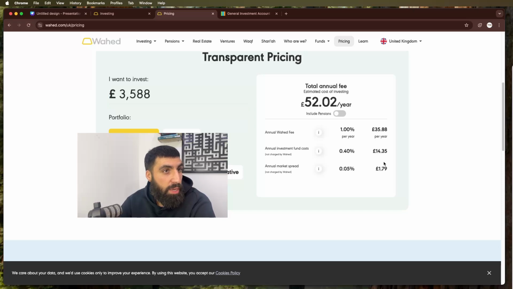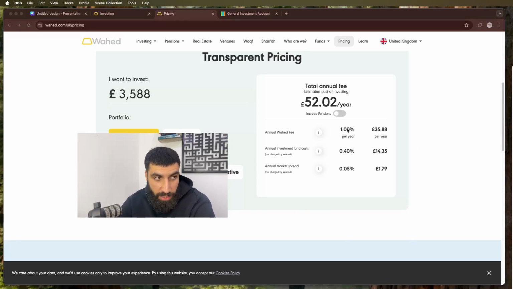But if we just stop here for a second and think, we can see exactly the funds that Wahed invests into. And I'm telling you that you can buy these exact funds on other platforms. So now the question is, do other platforms charge lower fees than Wahed, or do they charge the same fee as Wahed? Because if you can recreate exactly what Wahed do on another platform cheaper, why don't you just do it on another platform?